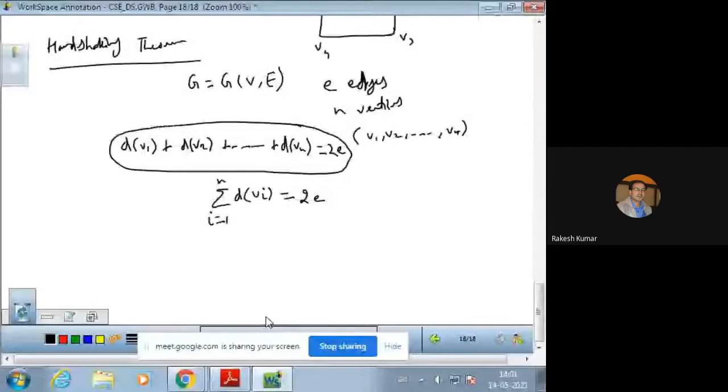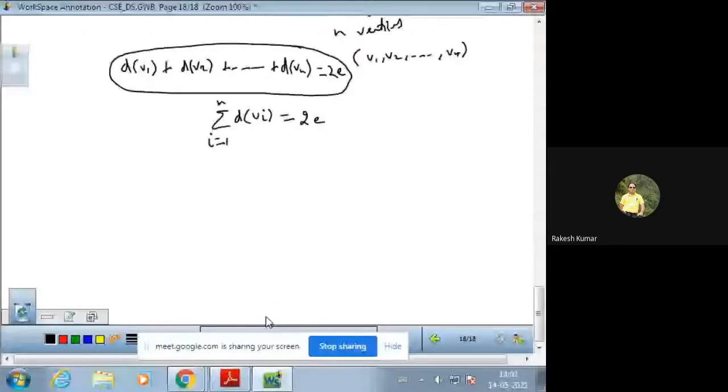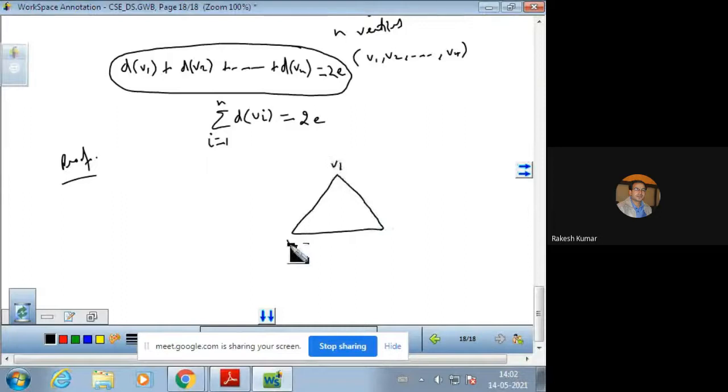We can find out the proof of this. Proof is a little theoretical. Each edge contributes 2 degrees in a graph. Just see, we have a graph V1, V2, V3. We have edges E1, E2 and E3. Now this edge contributes 2 to the degree. This edge E1 is adding 2 degrees: it adds 1 degree to V1 and 1 degree to V2.